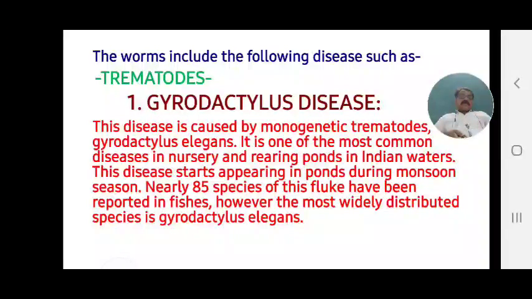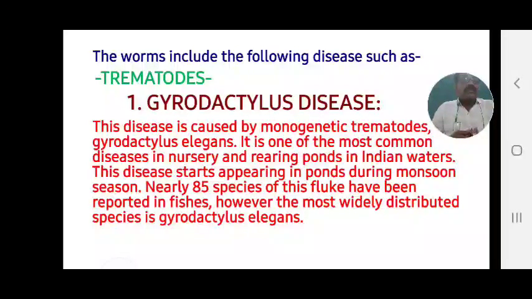This disease starts appearing in ponds during the monsoon season, in the rainy season. Nearly 85 species of this fluke have been reported in fishes. How many species of flukes have been reported? About 85 various types of these flukes have been reported attacking fishes. However, the most widely distributed species is Gyrodactylus elegans.